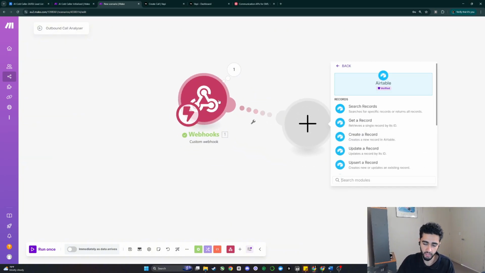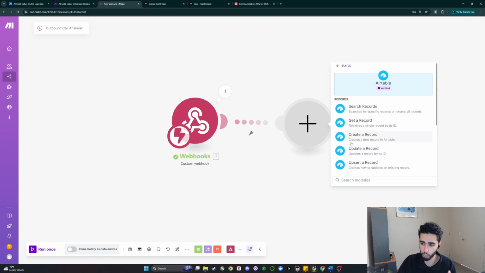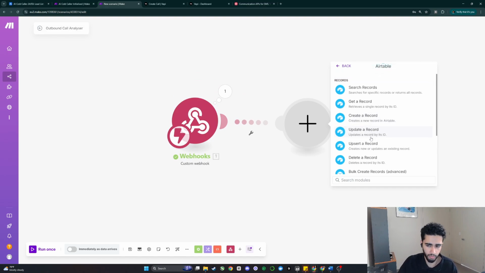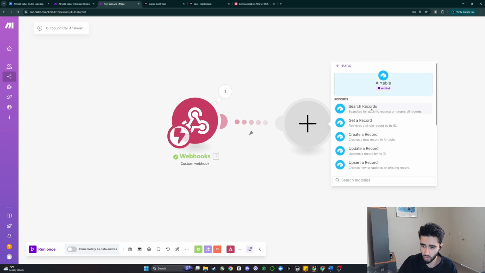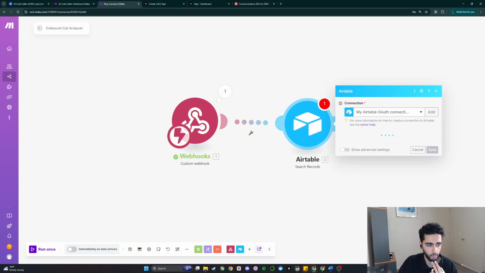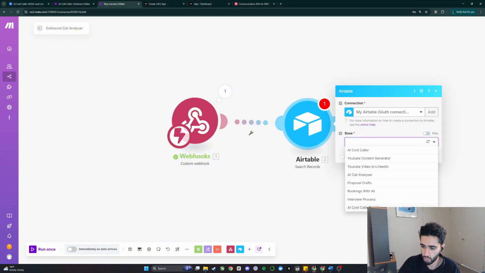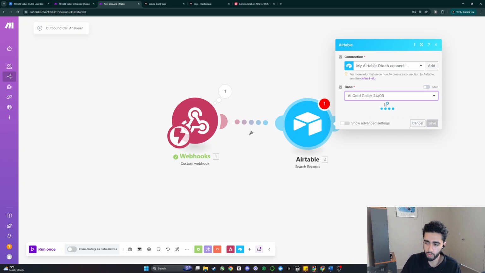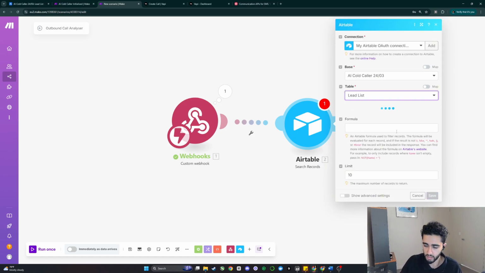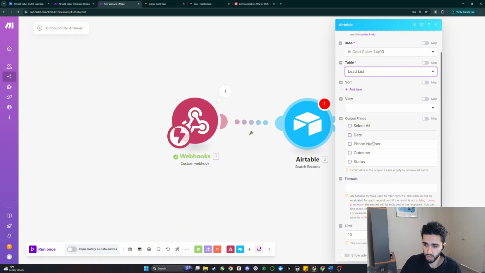So we want to link this call data with the correct Airtable row. So what we can do is, I'm pretty sure it's search records. Is it search or is it get records? I think it's search records. So we can go base AI cold caller 2403, table is lead list. Beautiful.